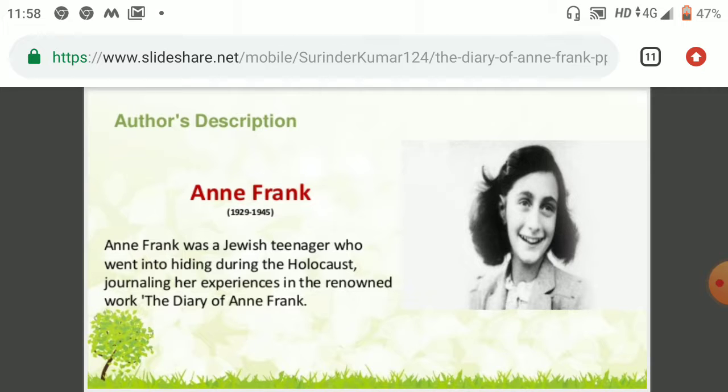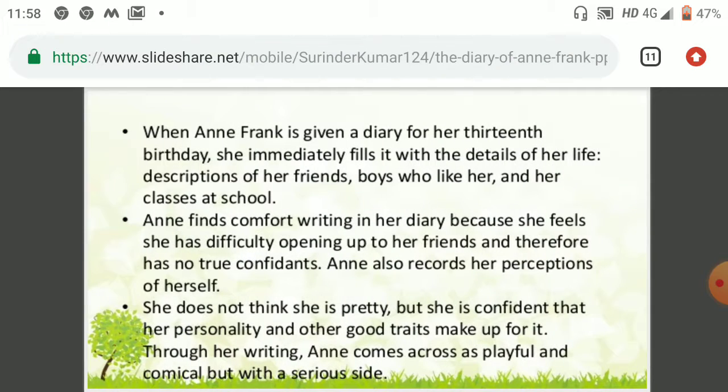In her diary, she mentioned that she hid herself during the Holocaust, and at that time, she wrote down all the experience in the renowned book known as The Diary of Anne Frank. And this very girl is Anne Frank. So, when Anne Frank was given a diary for her 13th birthday, she immediately filled it with the details of her life, descriptions of her friends, boys who liked her, and her classes at school.